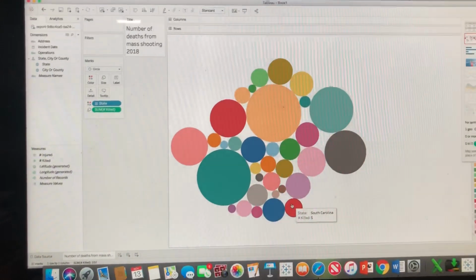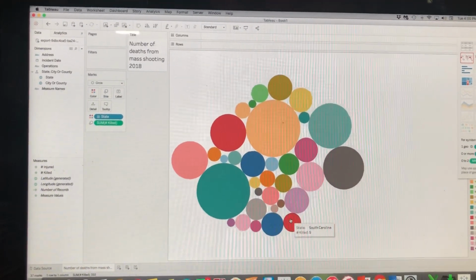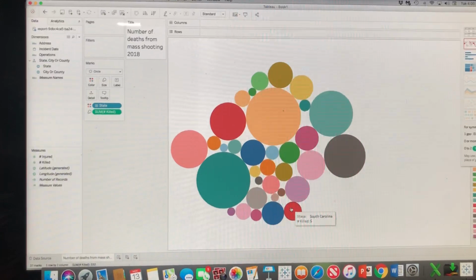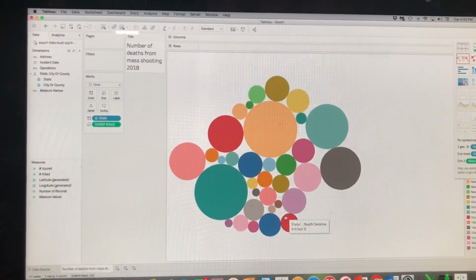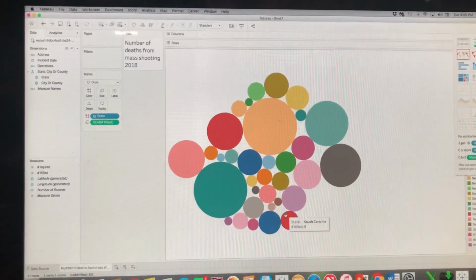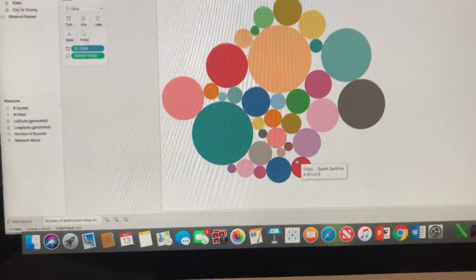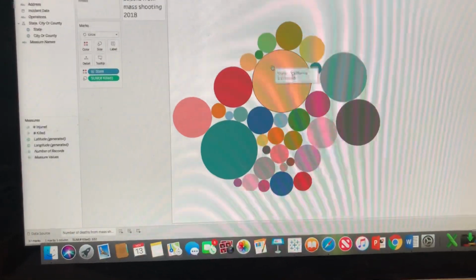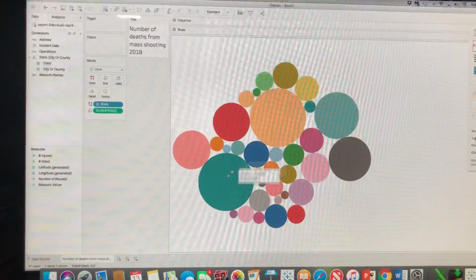So though we might see numbers in double digits, there are mass shootings that consist of 5 people. Look at this. South Carolina had 5 people killed from mass shooting. Now, it doesn't mean that the shooting consists of only 5 people. There might have been some that were injured, right? But I'm just looking at the deaths from it. So not looking at the total incident, just the number of deaths. And so far, California has the highest. There are 49 people killed.